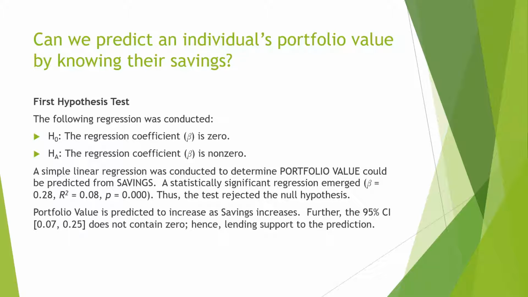A statistically significant regression emerged with a beta of 0.28, R-squared value of 0.08, and a p-value of 0.000, which is less than the alpha of 0.05. Thus, the test rejected the null hypothesis. We can conclude that the portfolio value is predicted to increase as savings increase. Further, the 95% confidence interval of 7% on the lower bound and 25% on the upper bound does not contain 0, hence lending support to this prediction.